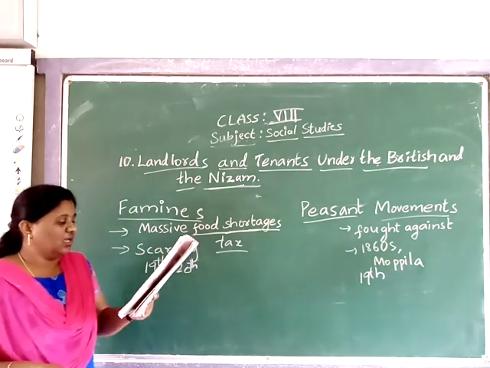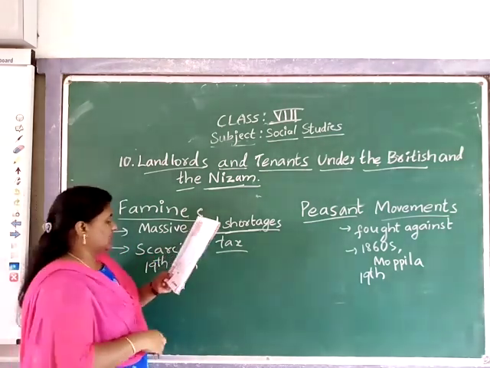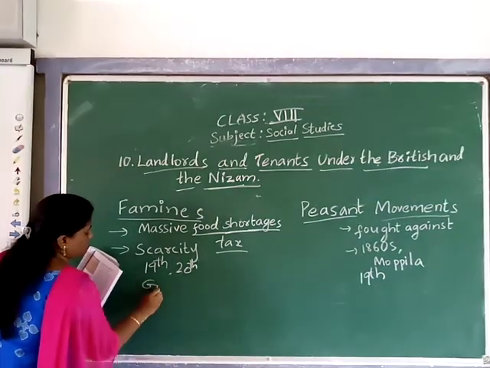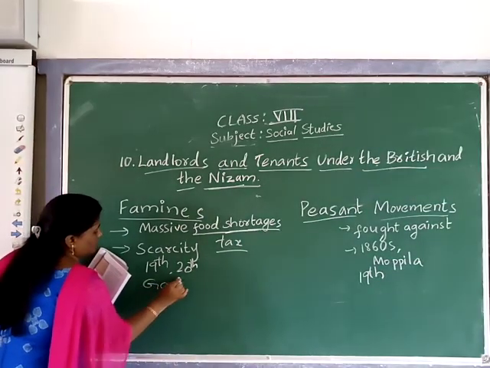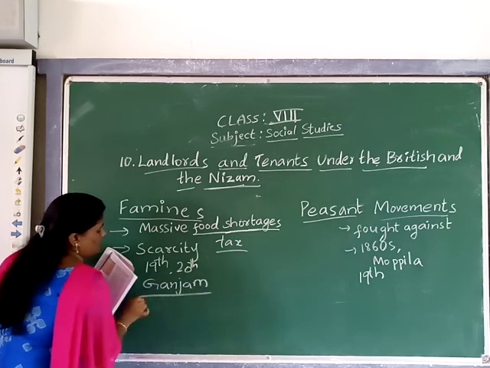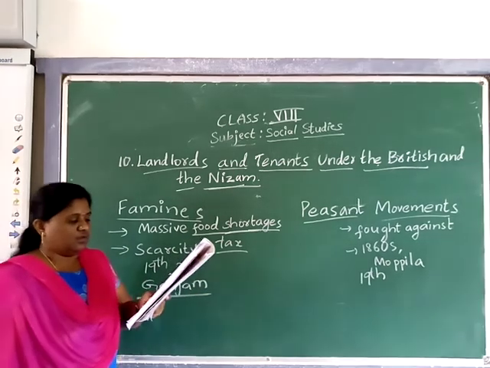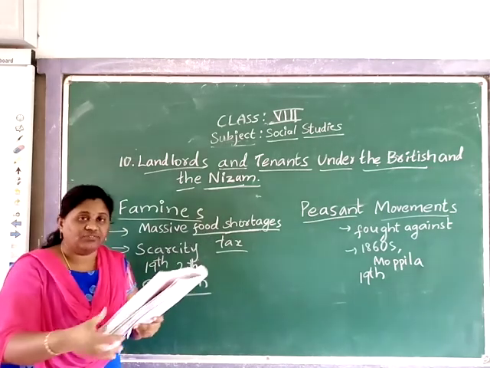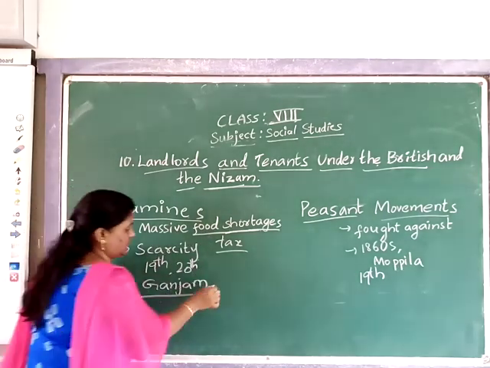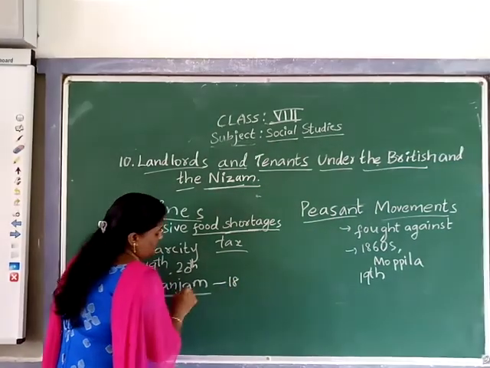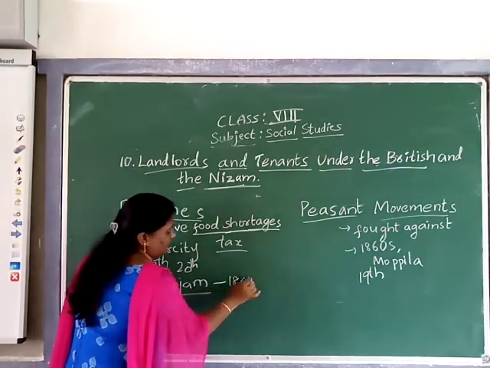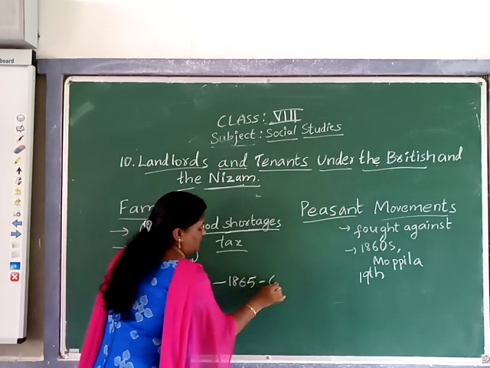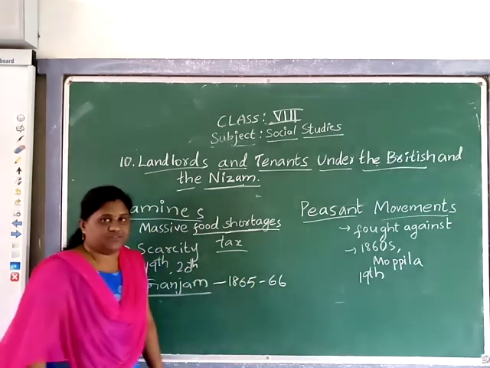Which famine? The Nizam famine. It occurred during the years 1865 to 66.